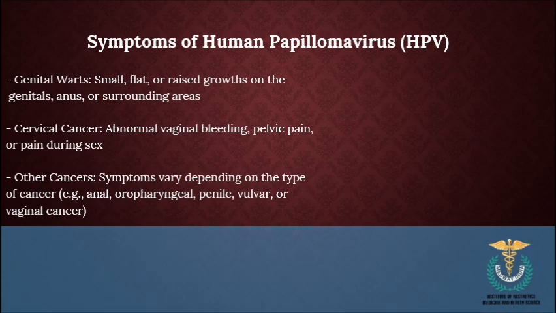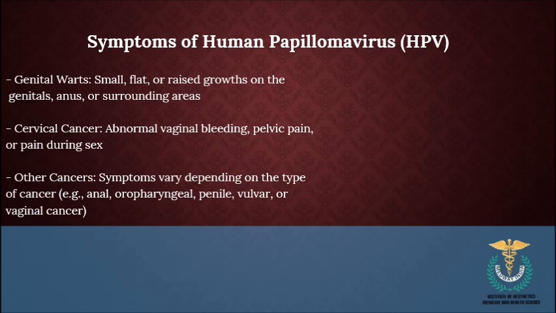Coming to the symptoms: genital warts, which are small, flat, or raised growths on the genitals, anus, or surrounding areas, and cervical cancer, with abnormal vaginal bleeding, pelvic pain, or pain during sex. Other cancer symptoms may depend on the type of cancer, for example anal, oropharyngeal, penile, vulvar, or vaginal cancer.